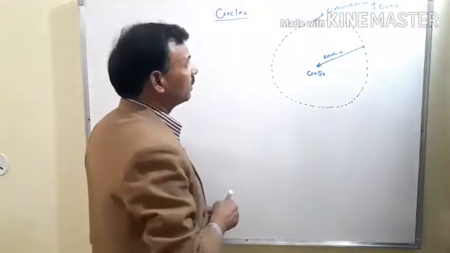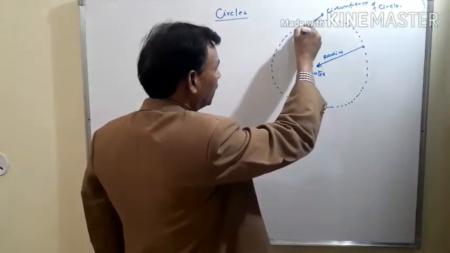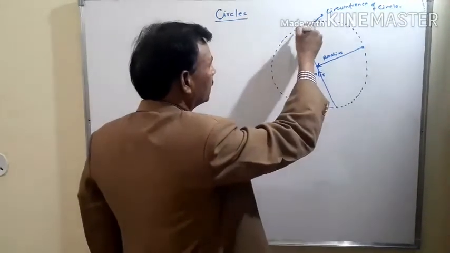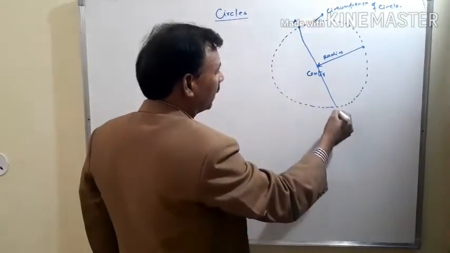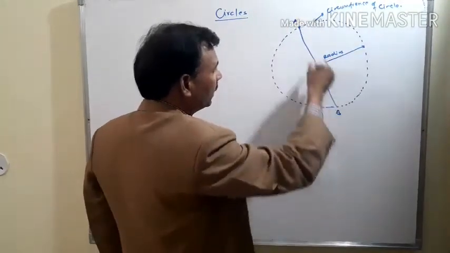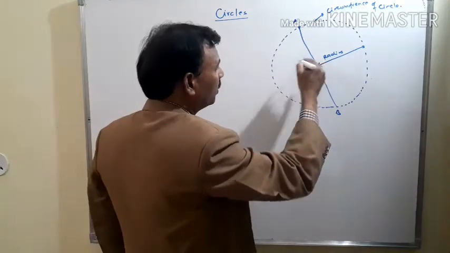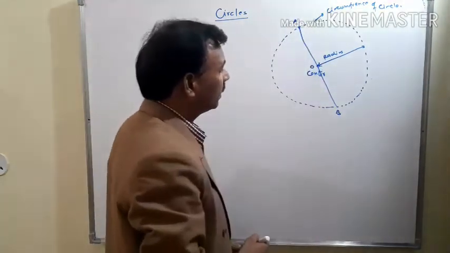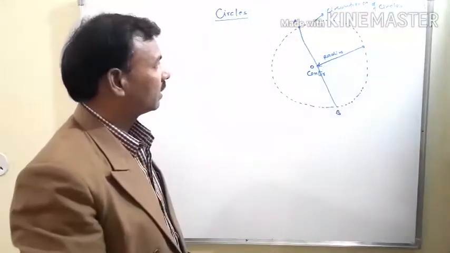A line which passes through its center and intersects the circle at 2 points is known as a diameter. Suppose AB is a line and passes through the center, then AB is known as the diameter of the circle.